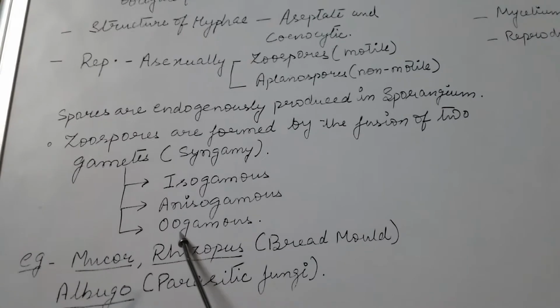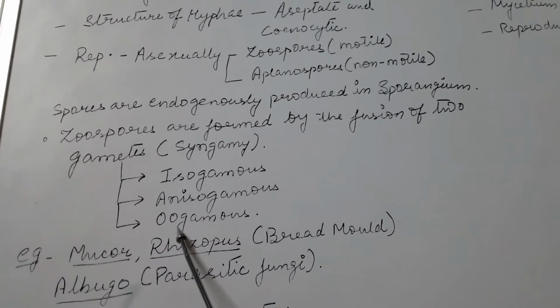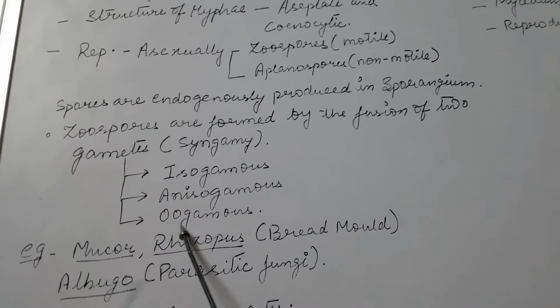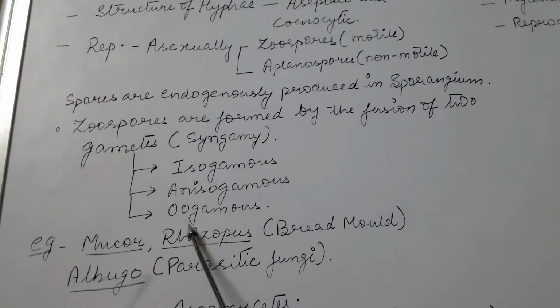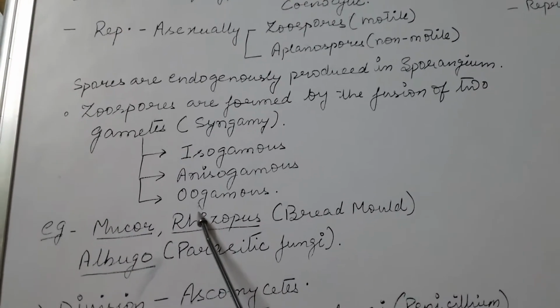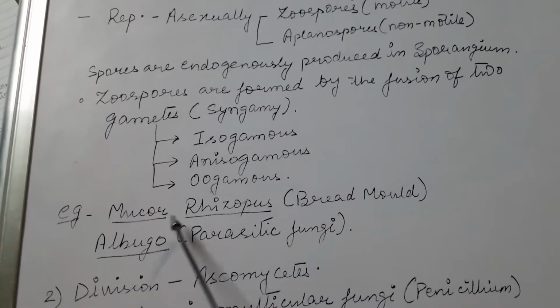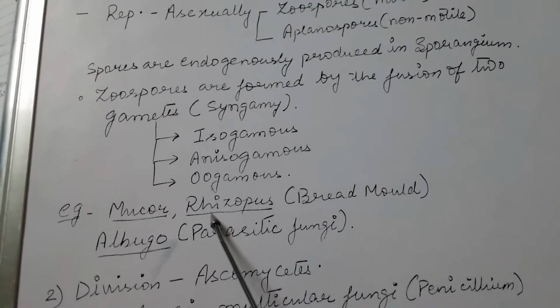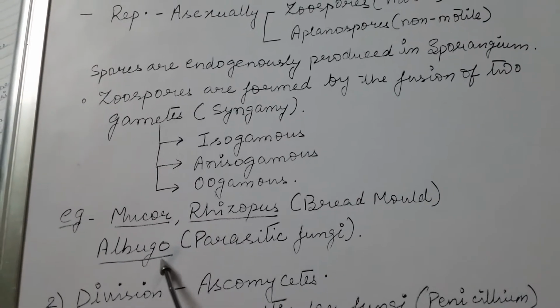In oogamous, they are different in structure or size, like a non-motile female gamete and a motile male gamete. For example, Mucor, Rhizopus, that is bread mold, and the parasitic fungus Albugo.